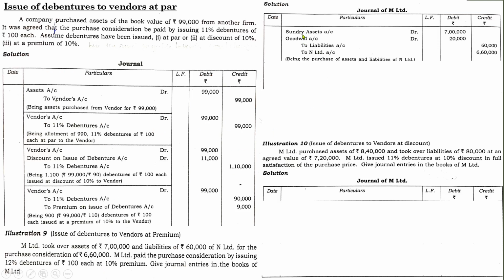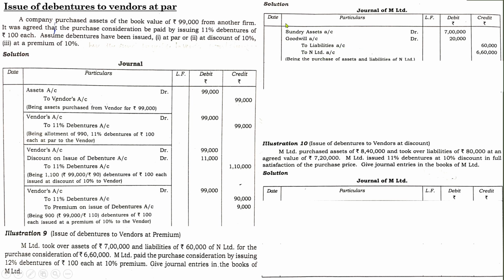Whenever there is a purchase, it will be assets account debit, liabilities account debit, to N Limited. That is the pattern of passing the journal entry. Asset account debit, leave a space, to liabilities account debit, to N Limited.